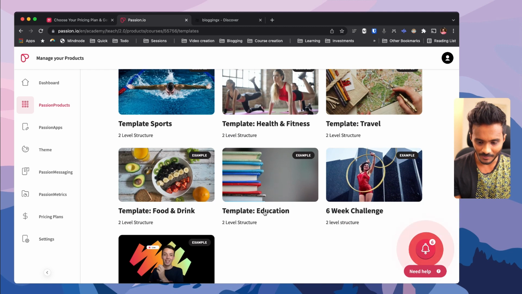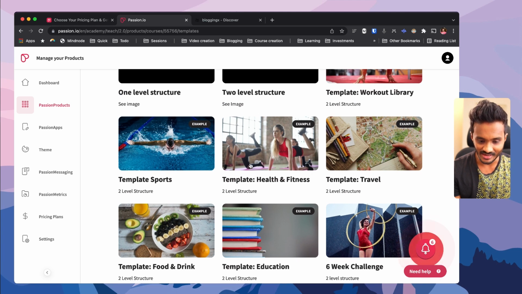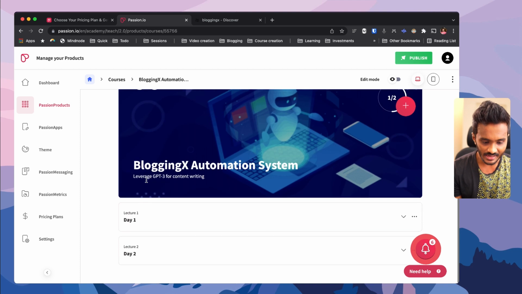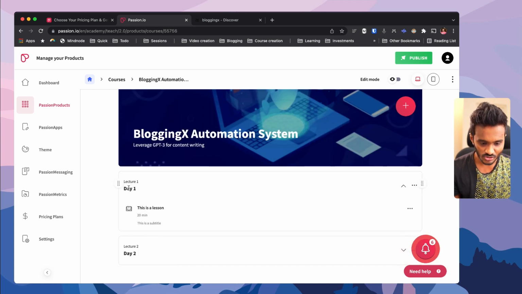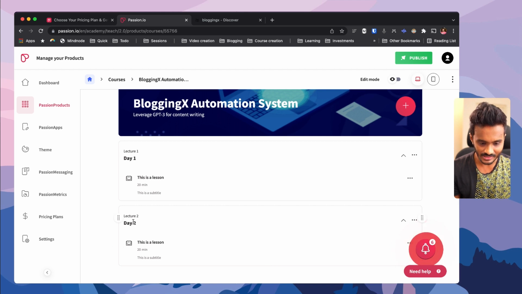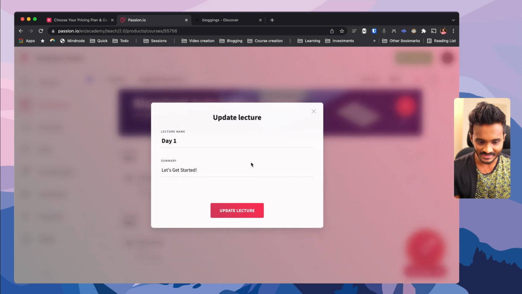These are all the pre-built templates with all the exercises and assessments based on the niche that these templates are dealing with. So let me go with 2-level product, and here you can see it has created me 2 lectures, and inside those lectures we will have the lessons. Okay, so day 1, this is lecture 1, and day 2, this is lecture 2. So I can just click on this and add a new lesson or edit this lecture.